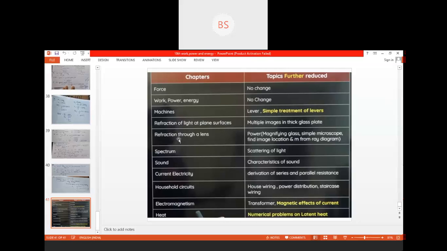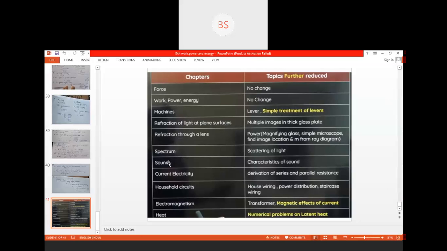Next, refraction through a lens. From this topic, power, magnifying glass, simple microscope, and finding image location and M from ray diagram are removed. Next comes spectrum. From spectrum, scattering of light is deleted.